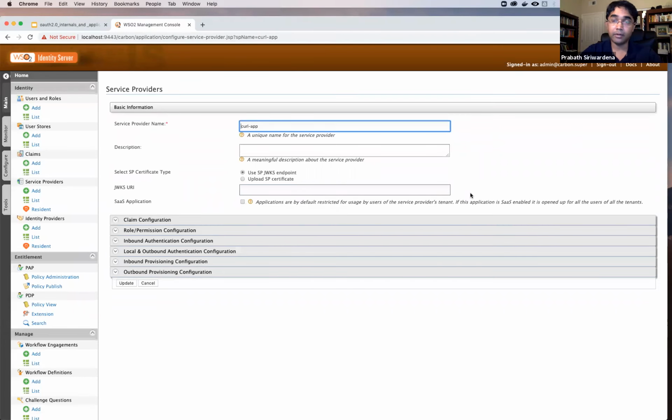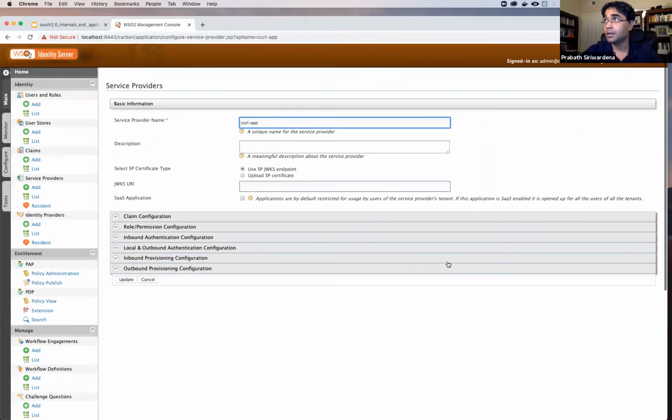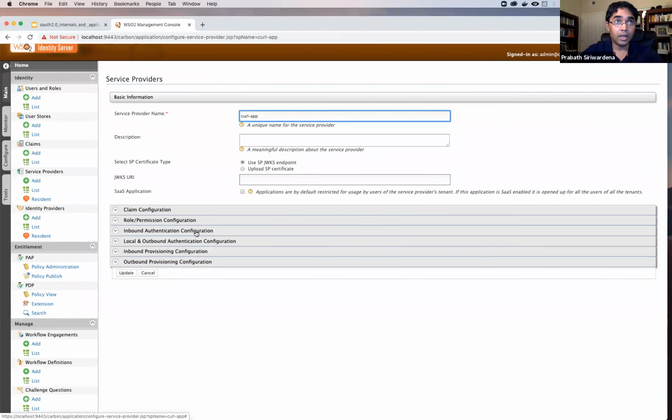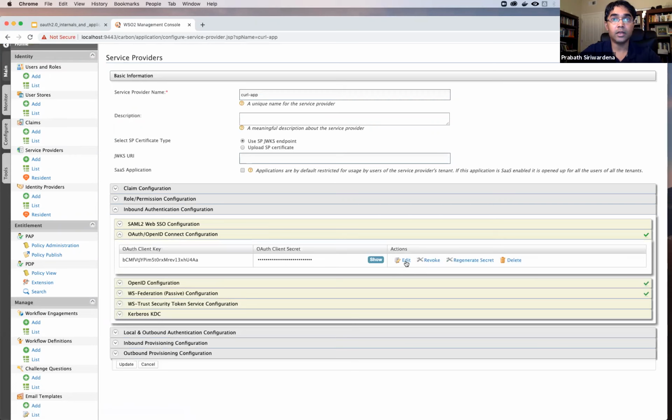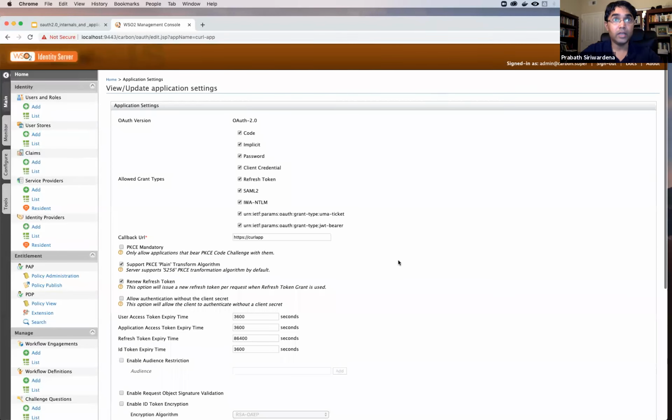So you can think about this curl app as the Instagram, right? So here I need to expand inbound authentication configuration. Identity Server supports multiple protocols: OpenID Connect, WS Federation, CAS, and SAML. Since I'm going to configure OpenID Connect, I need to expand this one. Click Edit. So here you can see all the grant types supported by this product.